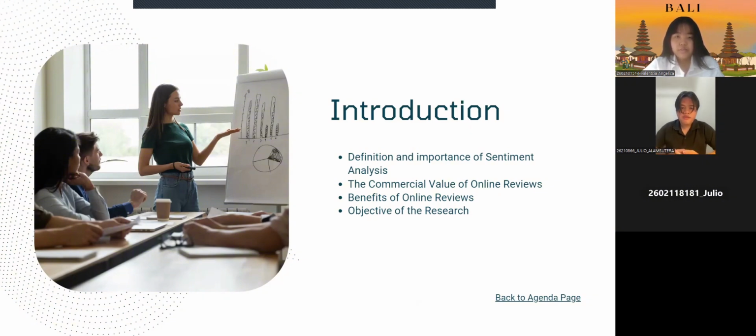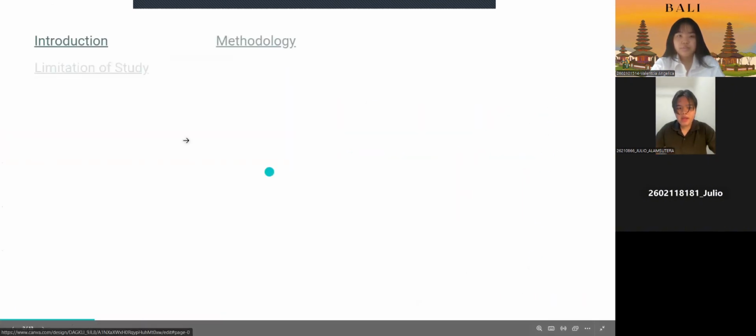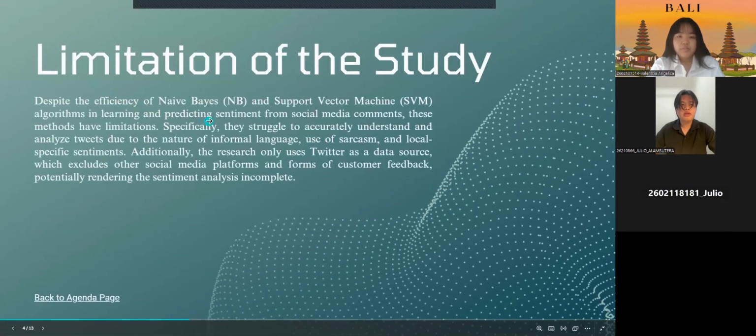The objective of the research is to analyze sentiments held in TikTok, Shopee, and Zalora reviews and comments using Naive Bayes and Support Vector Machine sentiment analysis algorithms. The study focuses on posts from the Twitter platform, aiming to categorize reviews and comments into positive, negative, or neutral sentiments. The next one is the limitation of the study.